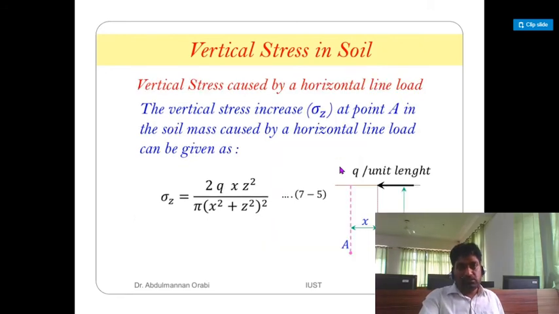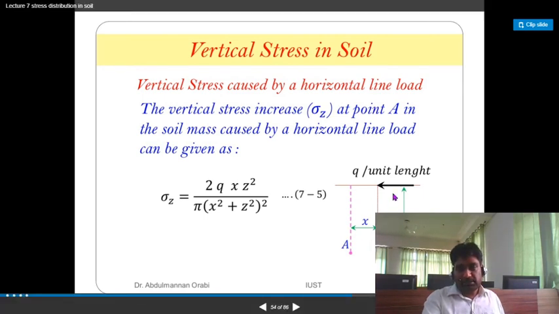Vertical stresses by a horizontal line load. The vertical stress increase sigma z at a point capital A in a soil mass caused by a horizontal line load can be given as sigma z is equal to 2q x z square upon pi times (x square plus z square) to the power 4. So this is the x distance, and this is small z.